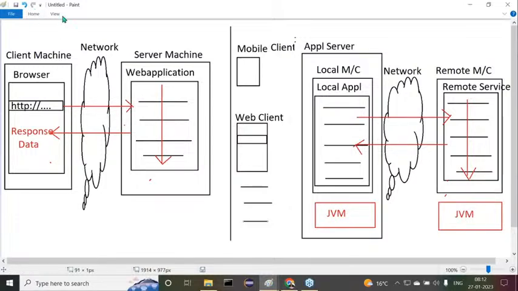Now here, what I'm telling is, our web client, or we can take this as a consideration, the web client will send a request to the application server. The server will take that request and execute the respective application. Then by the execution of this application, it will send another request to the remote service. The remote service will be executed and give some response. Then it will prepare the response, and that final response will be given back to the web client. Got it or not? This is another layer of clients. This is a perfect distributed application.